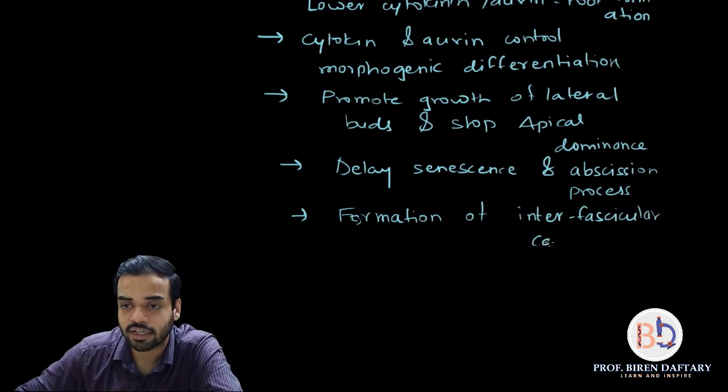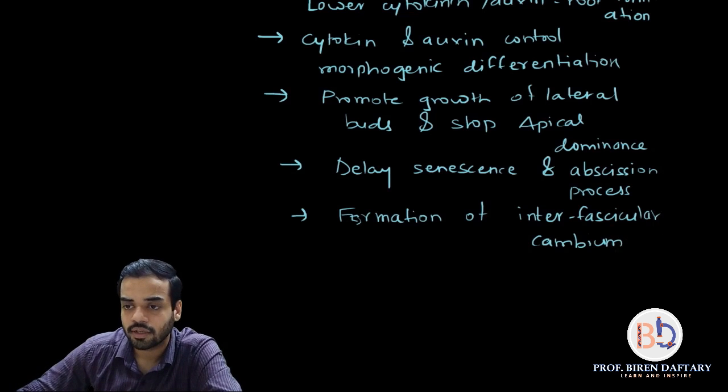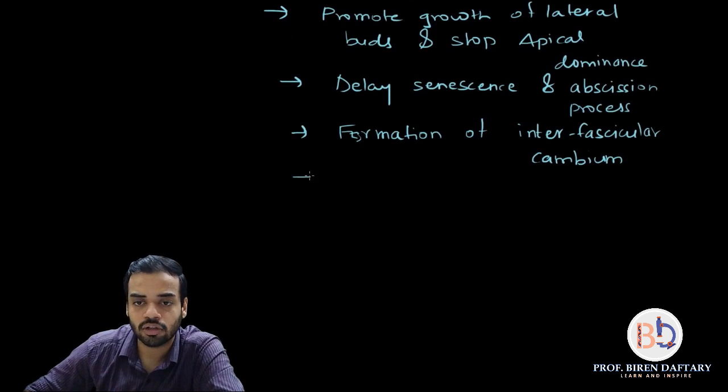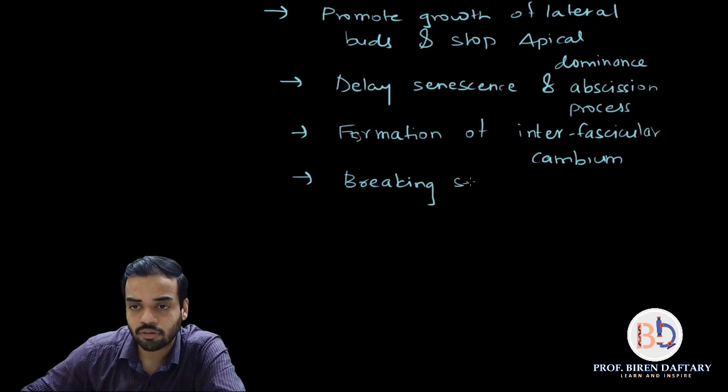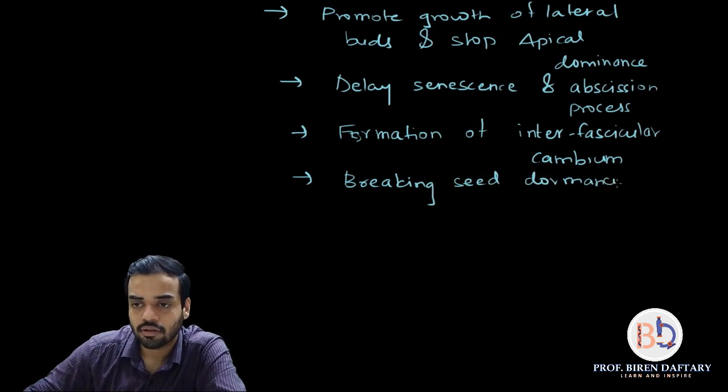I will tell you what interfascicular cambium is, don't worry. Next part, as in all the growth promoters, is they help in breaking seed dormancy and also promote germination of seeds.